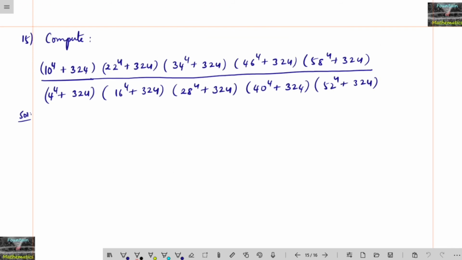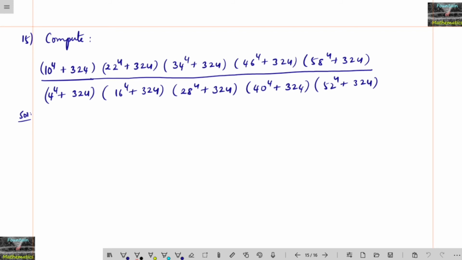Next question. Compute 10 to the power 4 plus 324 into 22 power 4 plus 324 into 34 power 4 plus 324 into 46 power 4 plus 324 into 58 power 4 plus 324, upon 4 power 4 plus 324, 16 power 4 plus 324, 28 power 4 plus 324, 40 power 4 plus 324, 52 power 4 plus 324.